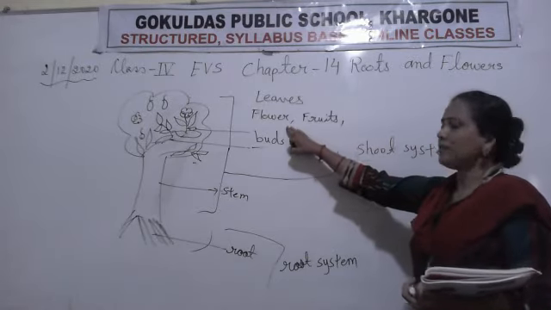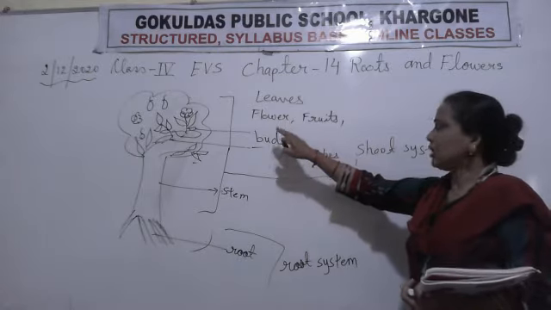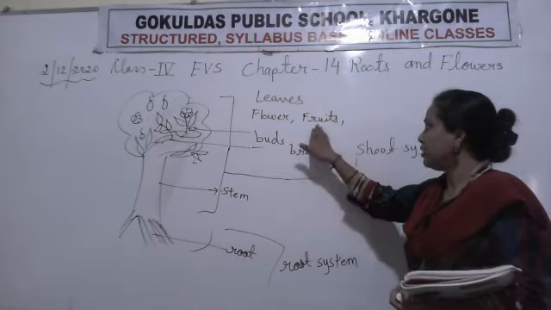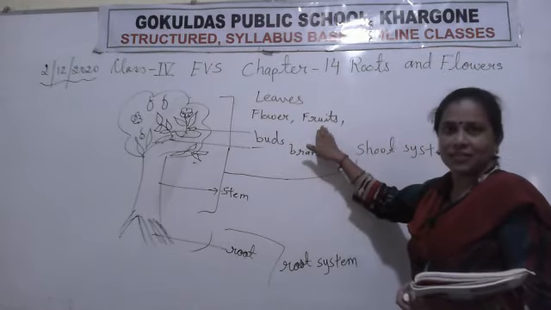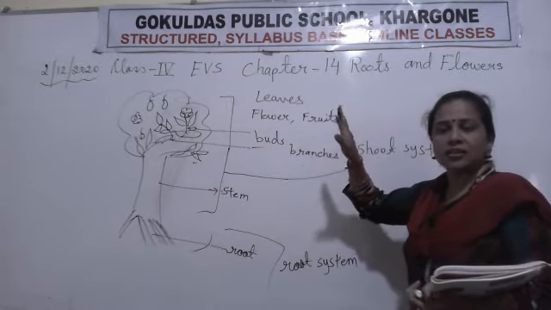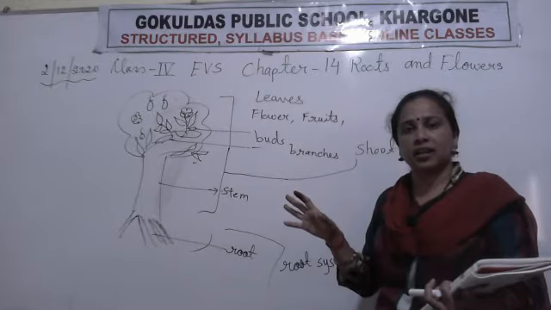Now flower. Flower is the colorful and very beautiful part of the plant. Through the flower we get fruit. Clear? Those are the fruit trees and plants जो हमें सिर्फ फल देते हैं.